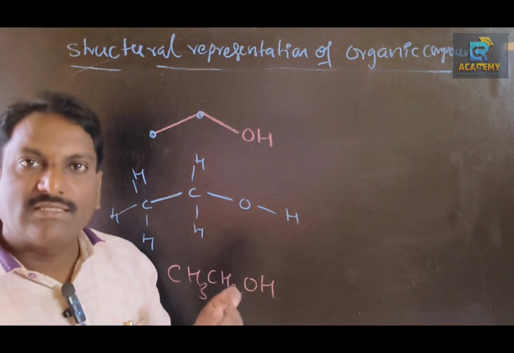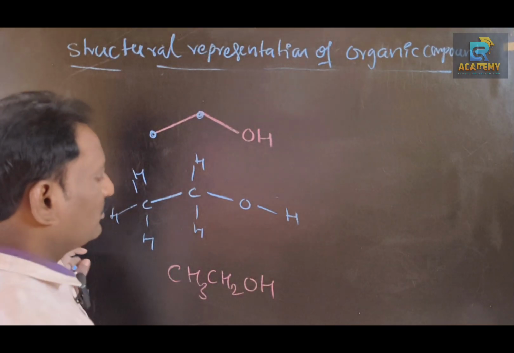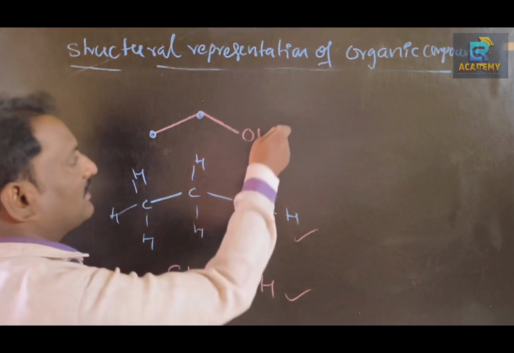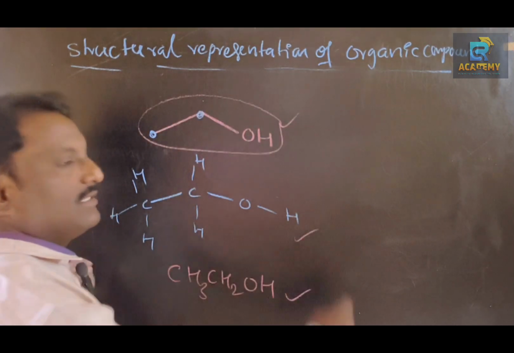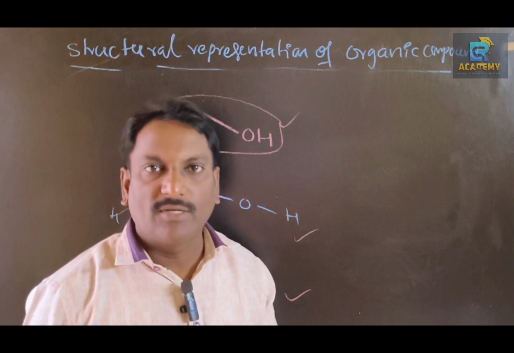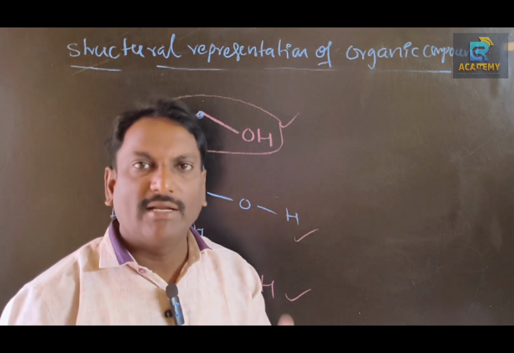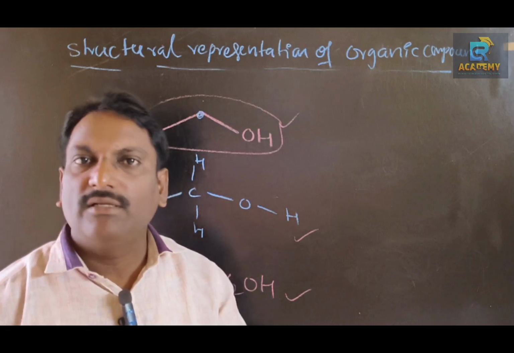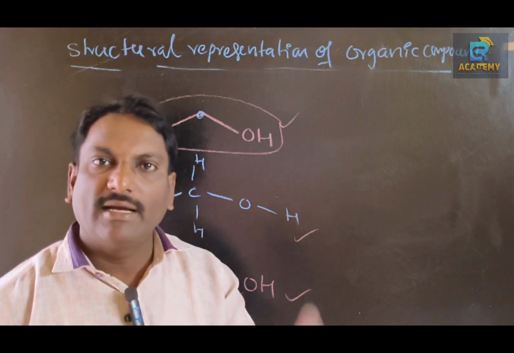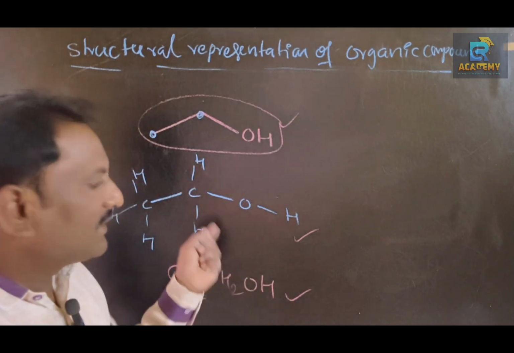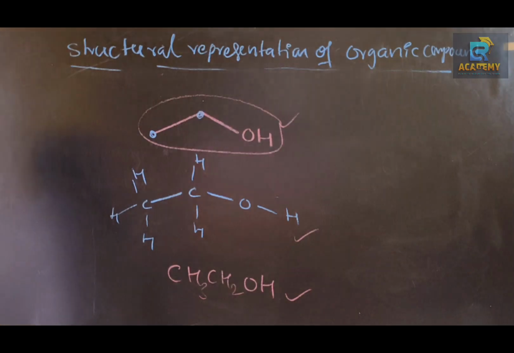In case of class 10 CBSE, you will get only these two structures. These structures you will get in plus 1 and plus 2. But let us have a basic idea regarding bond line structure, structural formula and condensed structure. So now let us take one more example. Make a note.